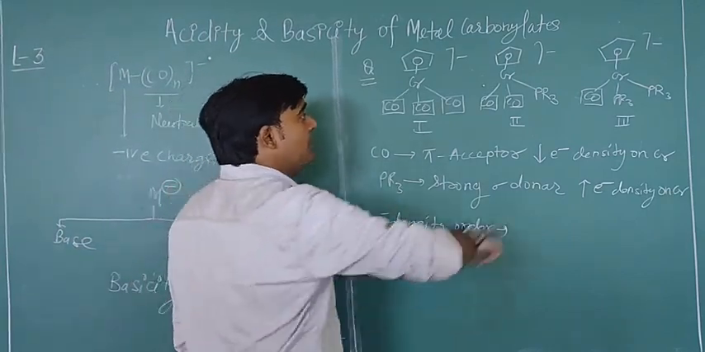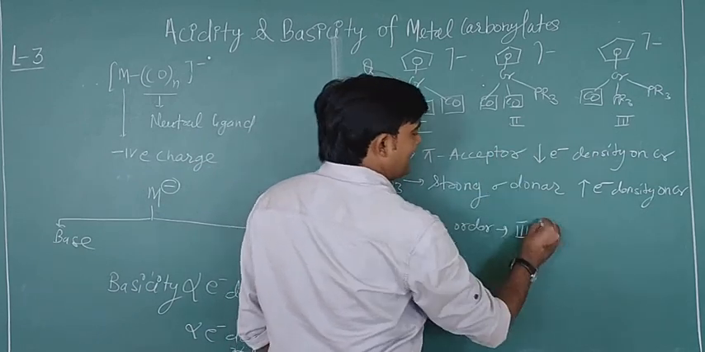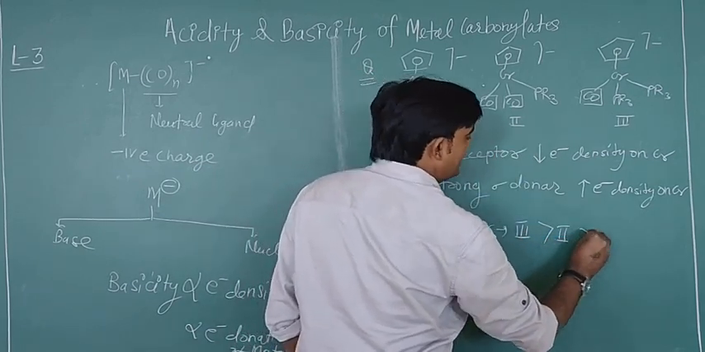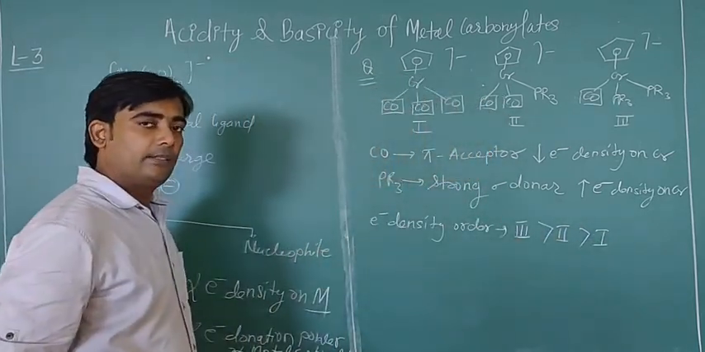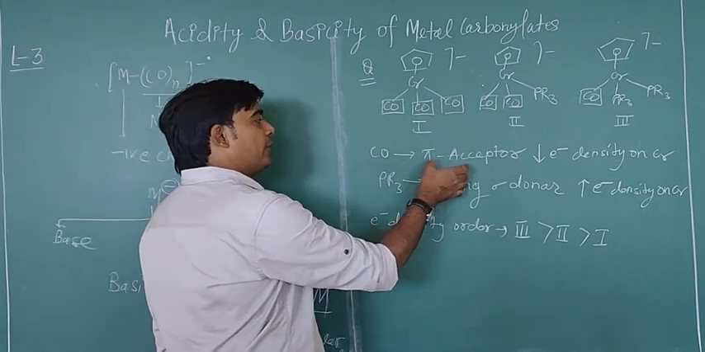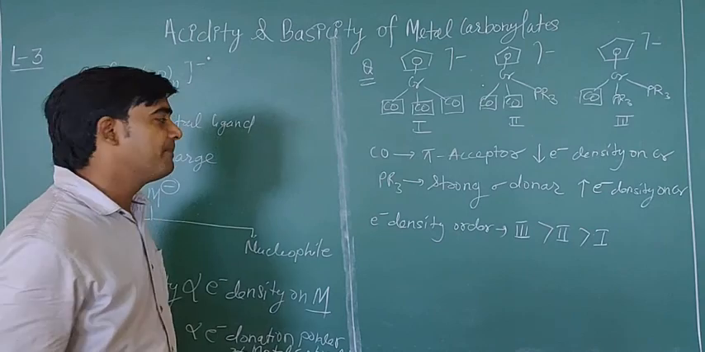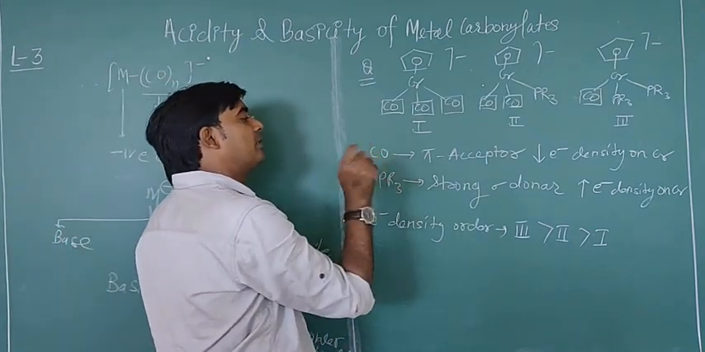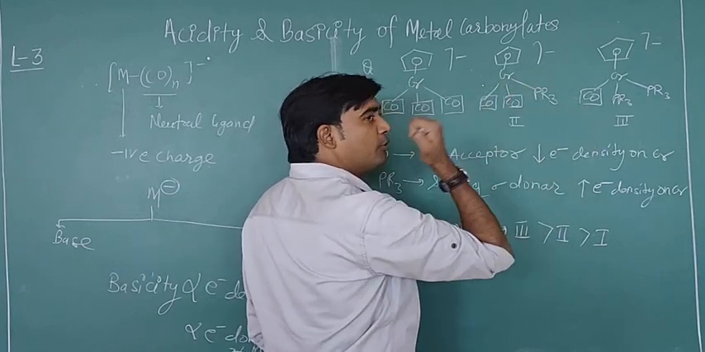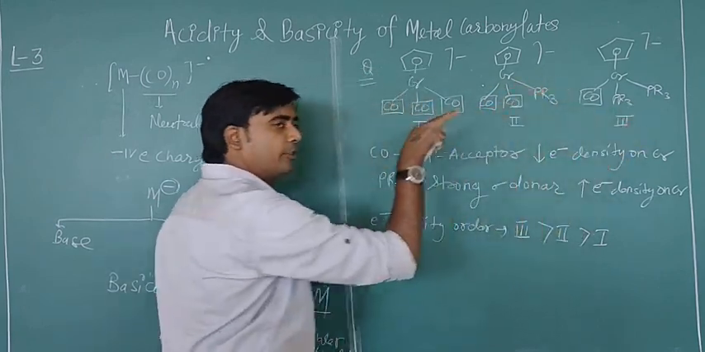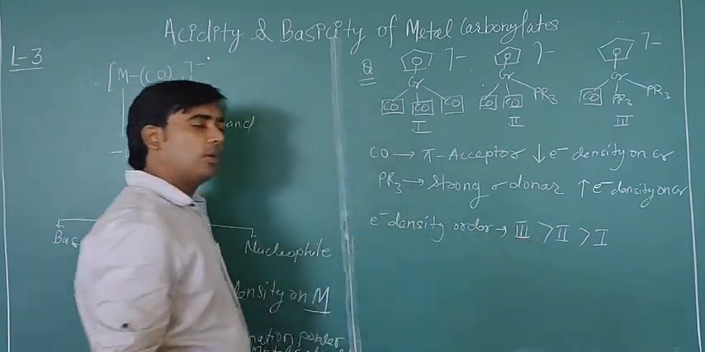Okay, so in this case there is maximum electron density on the chromium, in this case a little bit less, and in this case very little electron density on the chromium atom. Because CO is a pi acceptor, it withdraws some electron density from the chromium, while the other ligand donates some electron density to the chromium metal. And here there is only one electron withdrawing group, but 2 electron donating groups on the metal. So in the third case there is maximum electron density on chromium.